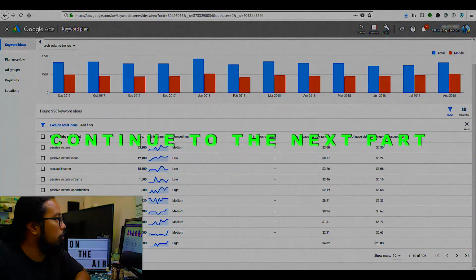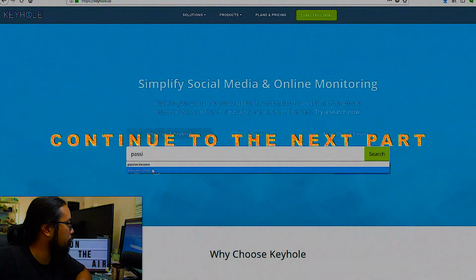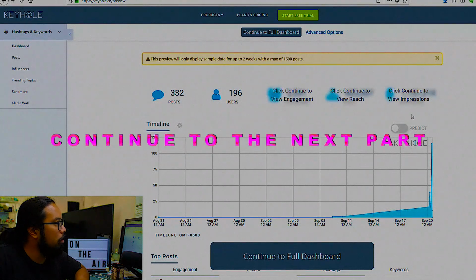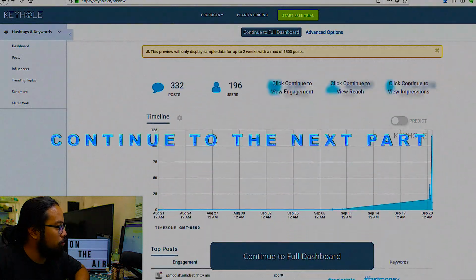So next keyword tool is Keyhole. This helps you look for hashtags on both Twitter and Instagram. Now that it's loaded up, it only gives you up to 2 weeks' worth of data because it's a free trial. It's free. It's giving you guys free resources here that you can use.